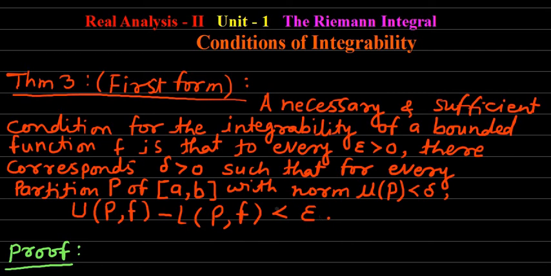So, if for every partition p of the closed interval a to b with its norm mu of p less than delta, this condition is satisfied, then the function is integrable. And if a function f is integrable, then for such a function this condition is satisfied. This we are going to prove in this theorem number 3. So let us begin to prove this theorem number 3.